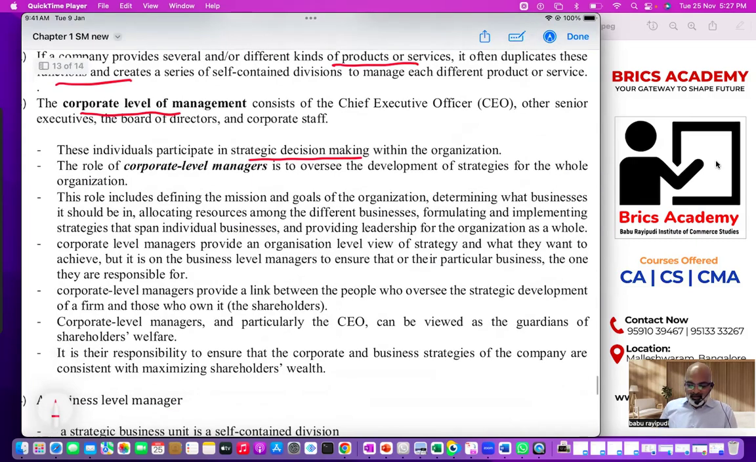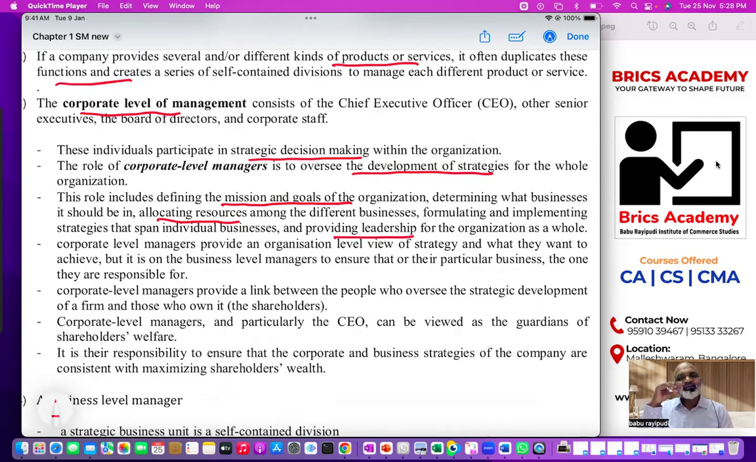And the role of corporate is to oversee the development of strategies for the whole organization. They not only provide strategies for the entire organization, they also make sure the strategies are prepared at every level. Is my point clear? Next one, the role includes defining vision, mission, goals, objectives, etc., and allocating resources, mobilizing resources, formulating and implementing strategies, providing leadership. See those points? Who are these corporate level people?